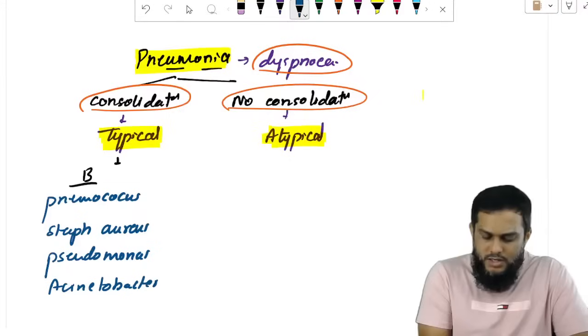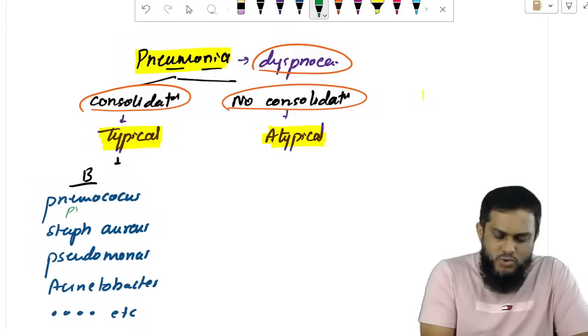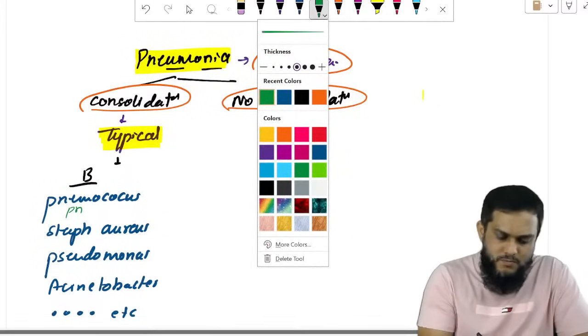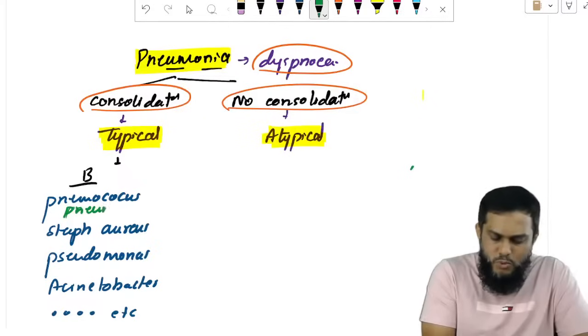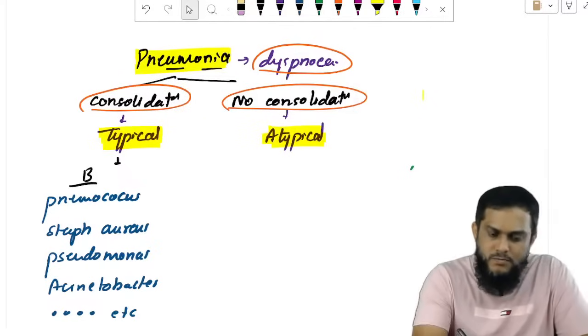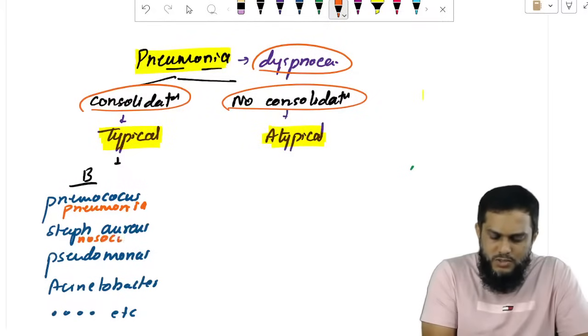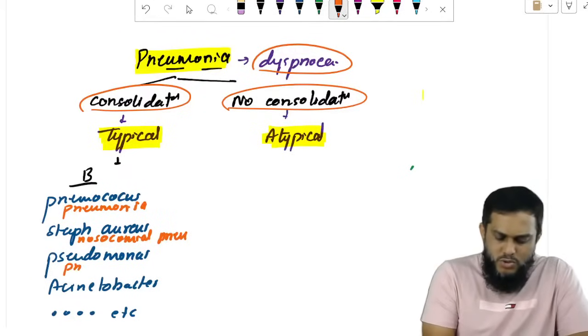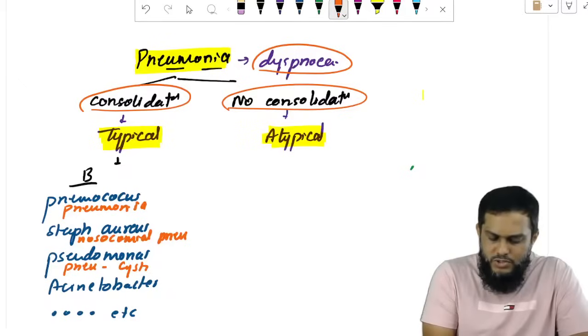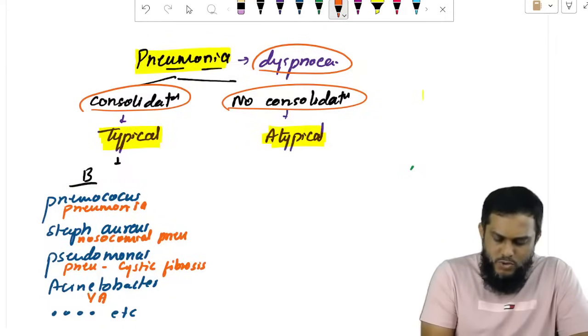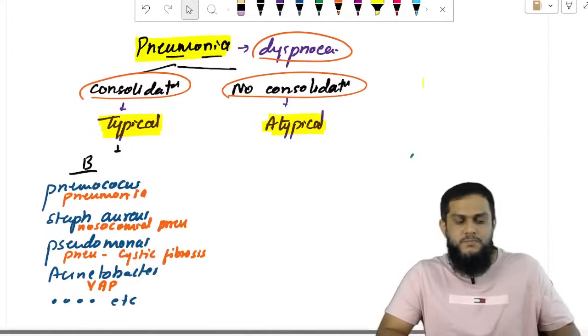I can say etc., etc. There are many more, but these are the most common causes of pneumonia. Pneumococcus is the most common cause of pneumonia. Staphylococcus is the most common cause of nosocomial pneumonia. Pseudomonas is the most common cause of pneumonia in a cystic fibrosis patient. Acinetobacter is the most common cause of ventilator associated pneumonia.